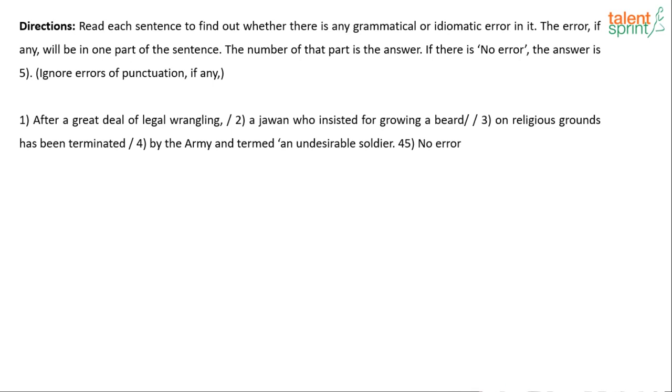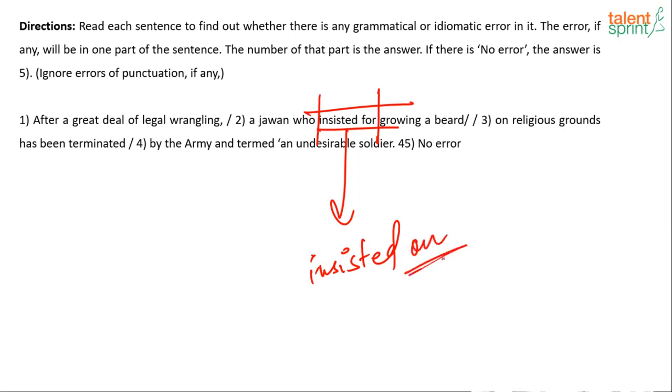It's something very simple, and whenever you use it, you will always use it in the same manner. So what is it that I'm talking about? Insisted for. Have you ever used insisted for? Never. It is always the preposition that goes along: insisted on, not for. Insisted on. So there we have the error.